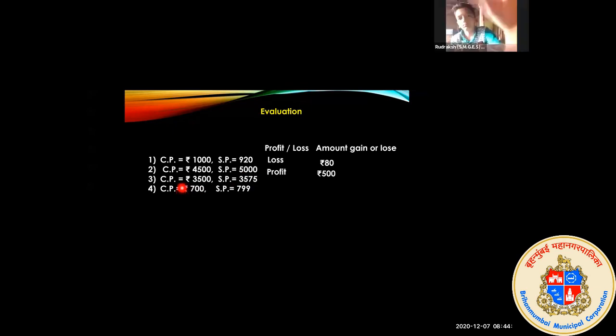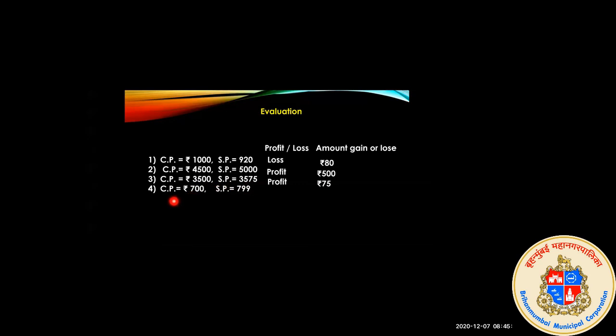Now third question. Cost price is rupees 3500 and selling price is 3575. What is it, profit or a loss? Profit. It's a profit. Very good. And how much is the profit? Calculate fast. 3500 and 3575. How will you calculate? 75. Very good. 75.